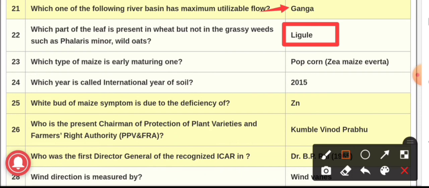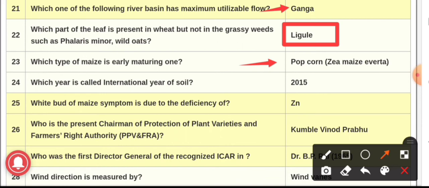Question number 23rd. Which type of maize is early maturing one? The answer is popcorn, that is Zea mays everta. And in Zea mays everta, when they are heated, what happens? The pressure built up within the kernel suddenly results in the explosion and the grain is turned inside out.